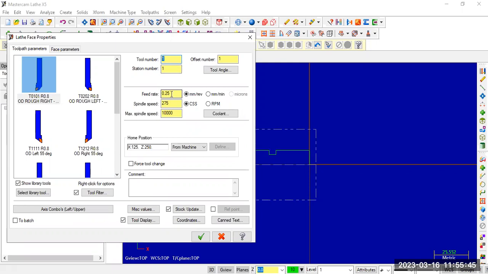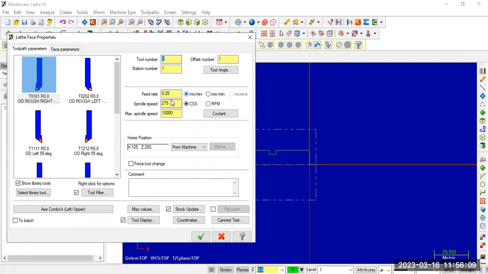So feed rate. In case of lathe, it is measured in terms of mm per revolution. The axial distance the tool travels in one revolution of the workpiece. So according to the requirement, we can give 0.25, 0.35, 0.45. By default, it is showing 0.25. Just I am using the same.